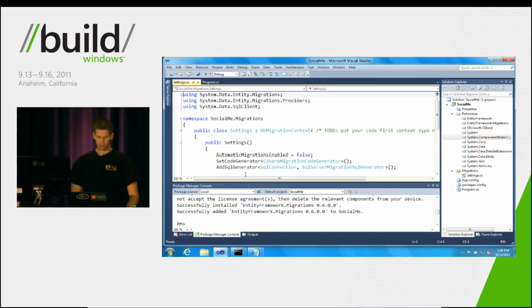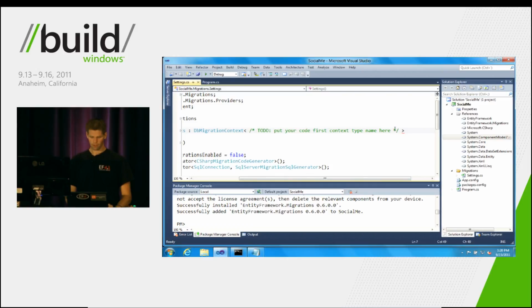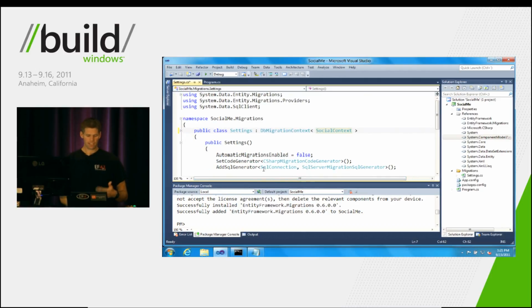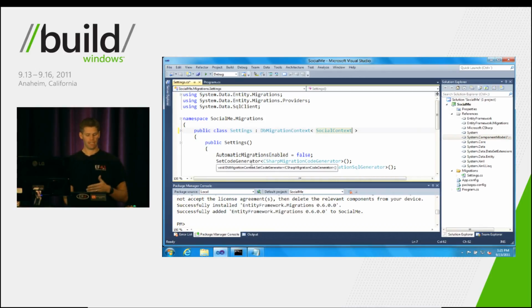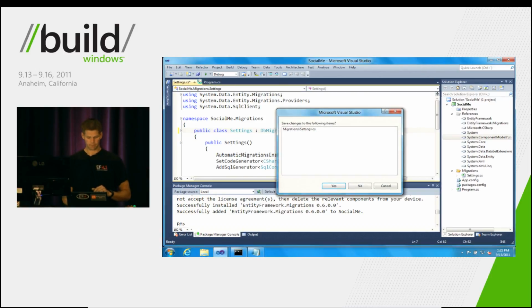What it did was add a new assembly in my references, EntityFramework.Migrations. And it also scaffolded out this class for us called Settings. What Settings is asking us to do first is to tell it about the context we're going to be evolving. So I'll fill that in here. Put your code first context type name here, and that's our social context. The rest of our settings file just has options that we can tell Entity Framework migrations about. For example, should we generate the code using C# or VB? And what kind of database are we going to? In our case, we're still going against SQL Server, so we can close our settings file.